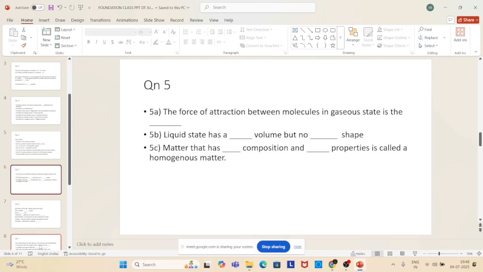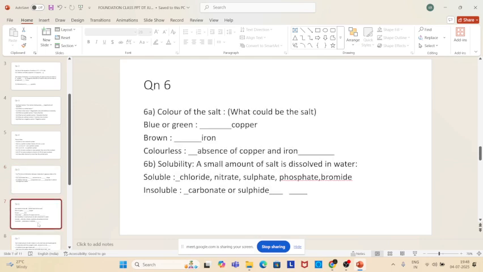It's not the same, uniform, sorry. It's a uniform composition and uniform properties. Anyway, that I will give it to you. So how much color of the salt?